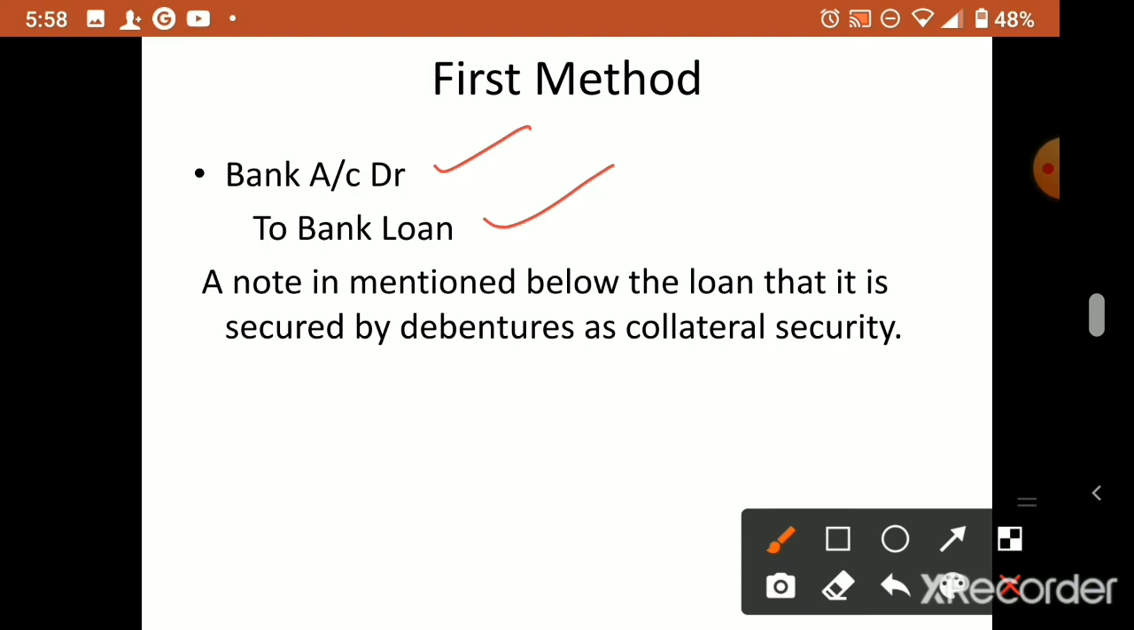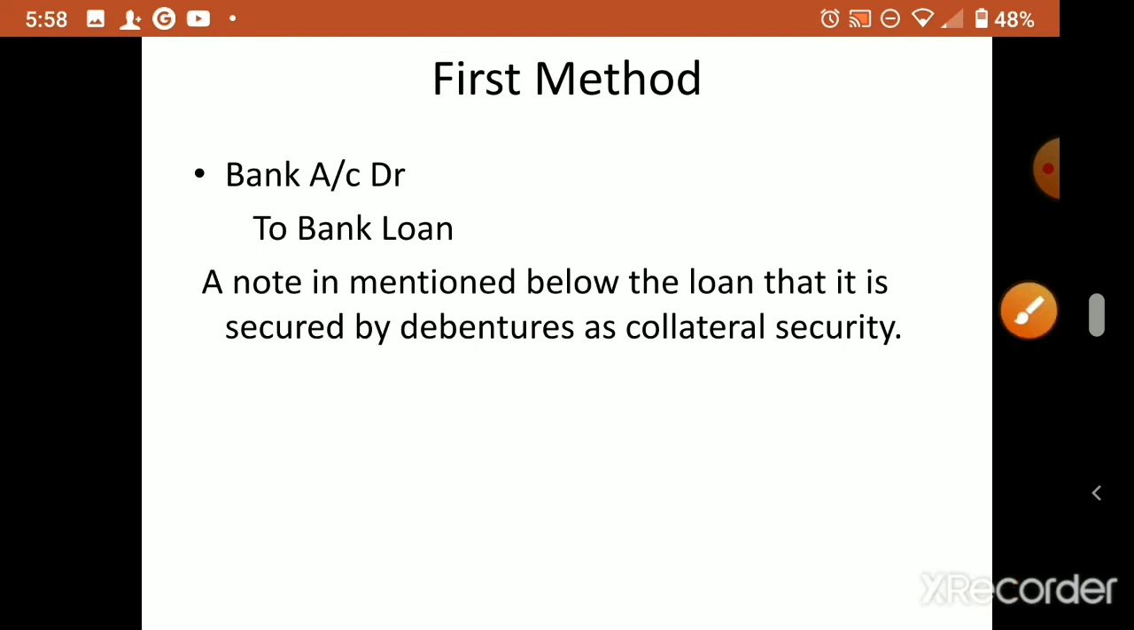When we take a bank loan, what are we writing? Bank account debtor to bank loan. That is the entry for the bank loan. Because money is coming in, and bank loan is a liability, that is why bank loan is credited. So this entry is only for taking the bank loan. But in the footnote or the narration we explain if we issue debentures as collateral security.